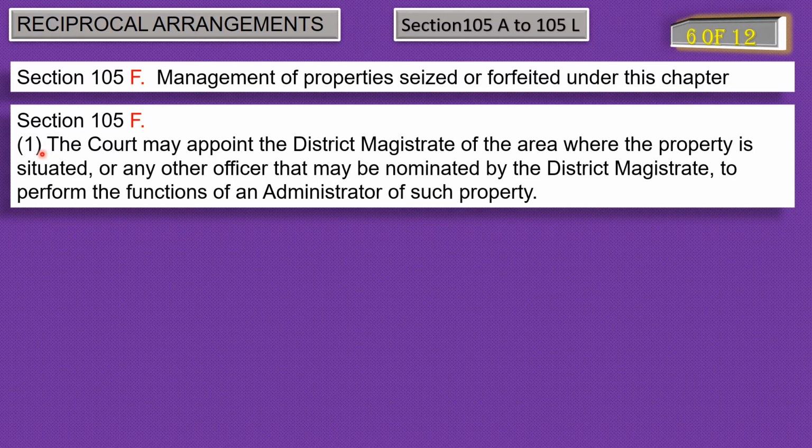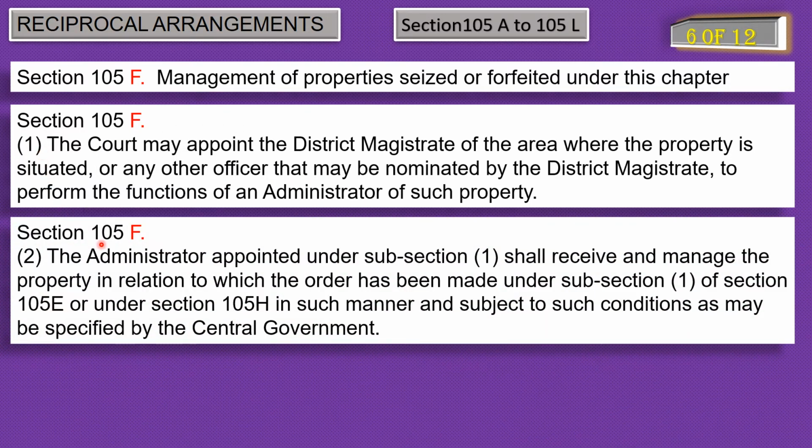Now, subsection 2 of 105F says the administrator appointed under subsection 1 shall receive and manage the property in relation to which the order has been made under subsection 1 of section 105E or under section 105H in such manner and subject to such conditions as may be specified by the central government. In subsection 1 of section 105F, we read that the district magistrate or an officer nominated by the district magistrate will be taking care of the property as an administrator.